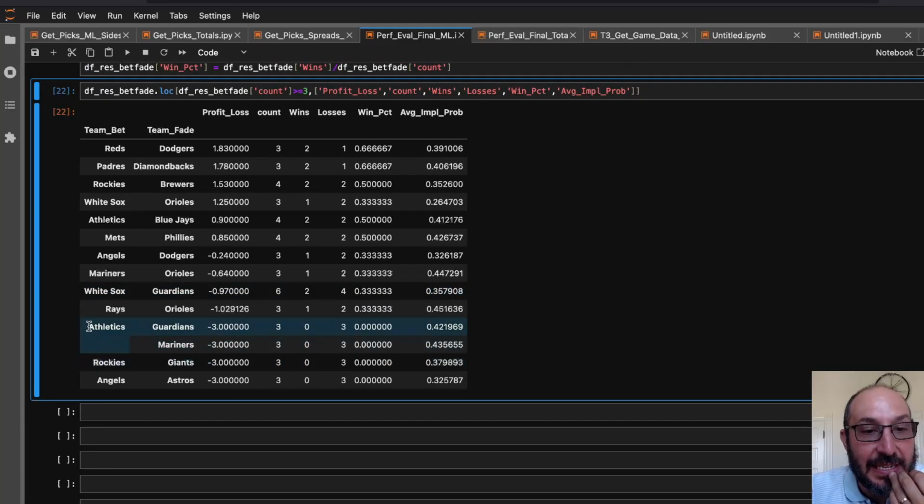But here you see the A's over the Guardians, we were 0 for 3. A's over the Mariners, we were 0 for 3. Rockies over the Giants, we were 0 for 3. Angels over the Astros, we were 0 for 3. That was late in the season, I think. It was 3 times in a row. The model picked the Angels over the Astros and lost all 3.